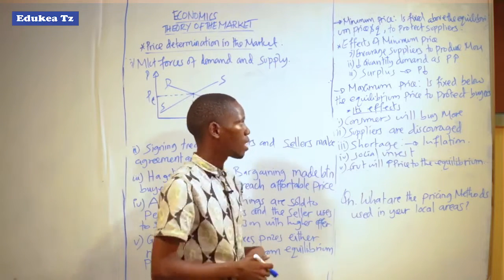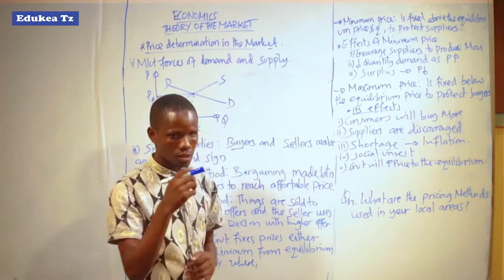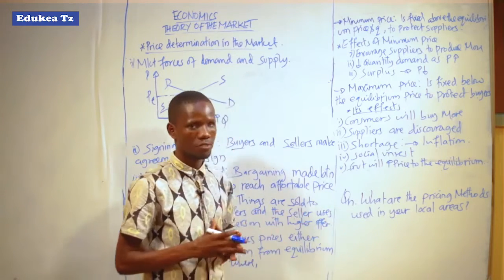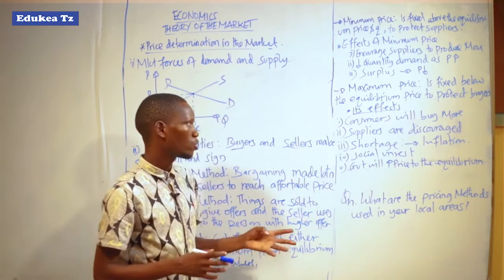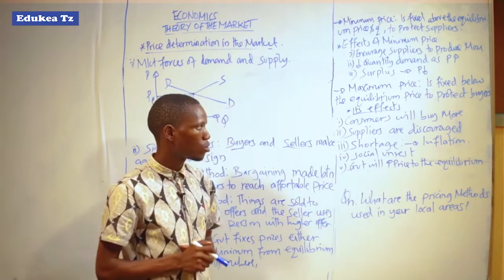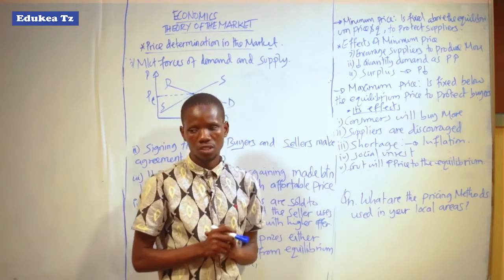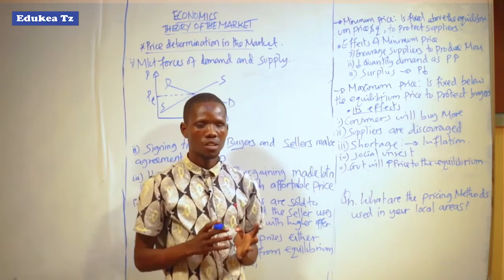So also there are some effects that occur after the government has decided to fix the price below the equilibrium. First, consumers will buy more units of goods as the price has been decreased by the government.